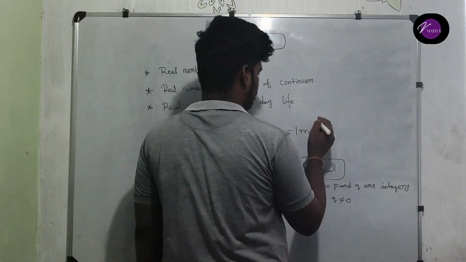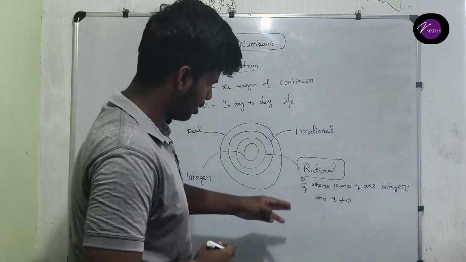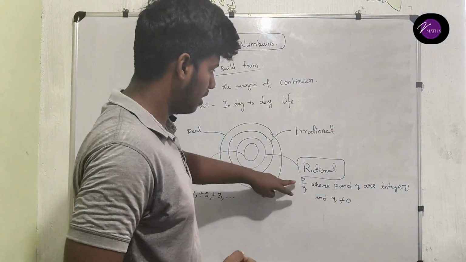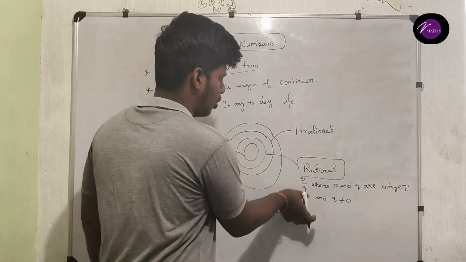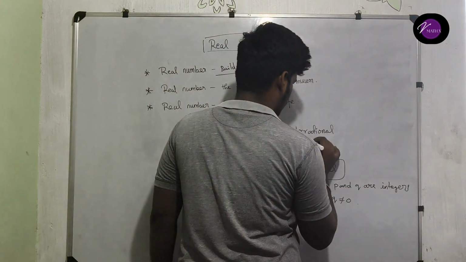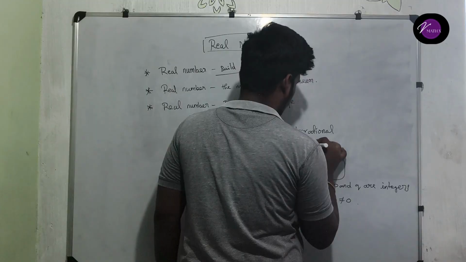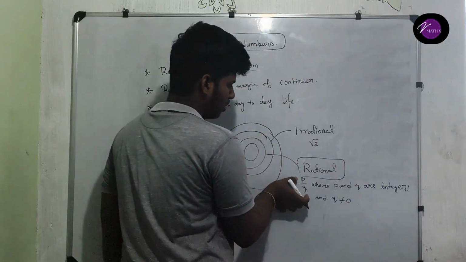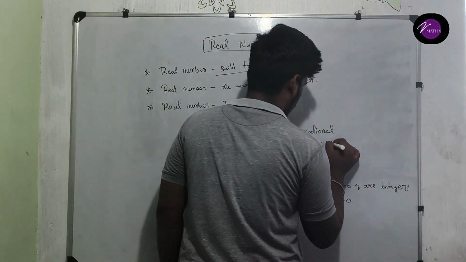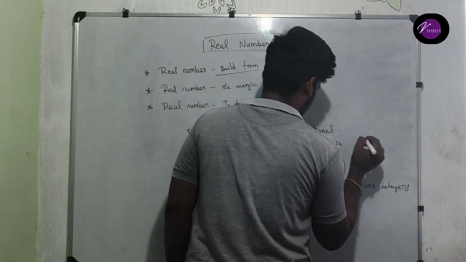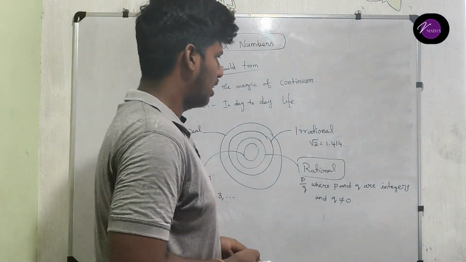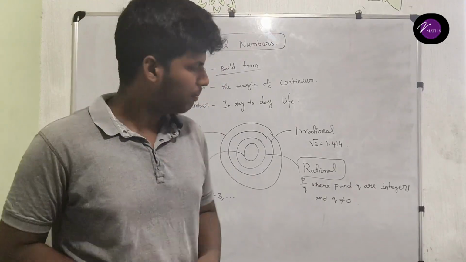Now irrational. The same thing, but something that is not written as a fraction like this is called irrational. So this is the opposite of that. For example, root two. Root two we cannot write in this form. It is 1.414 etc., and it is non-repeating and non-terminating.